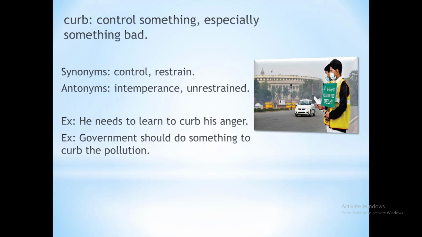Let's see the next example, which says government should do something to curb the pollution. That means government should take some steps to control the pollution. Government should decrease the pollution level. They should come up with a plan to have control over the pollution. I hope you have completely understood the meaning of curb and where it is used.